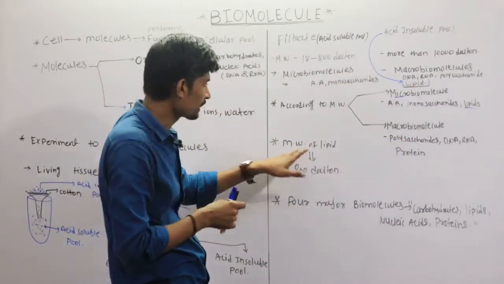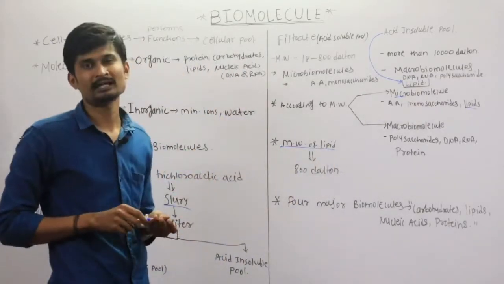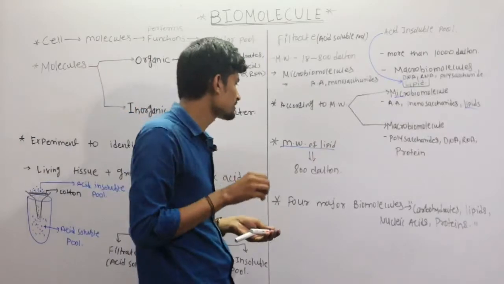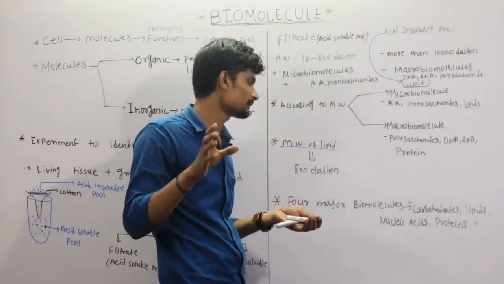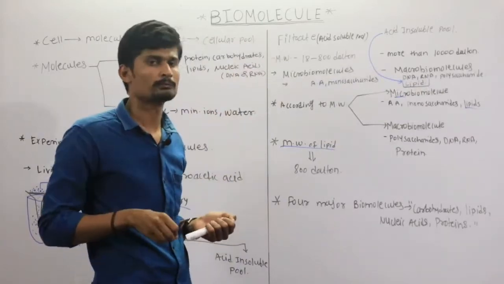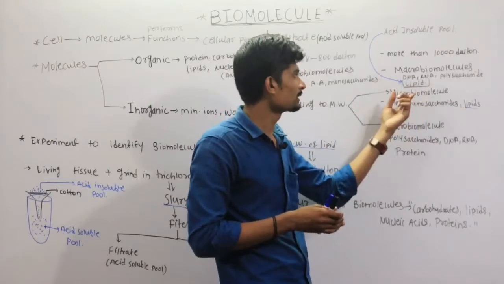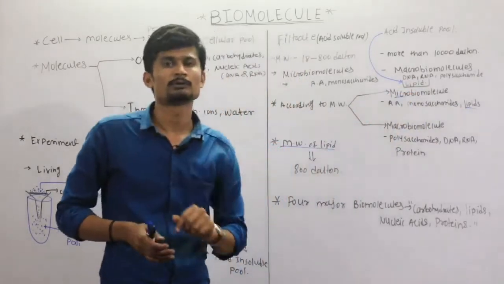Because the molecular weight of lipid is 800 Dalton, and the molecules which have a molecular weight of 800 Dalton or less are included into the micro biomolecules. That's why according to the molecular weight lipids are included into the micro biomolecules.